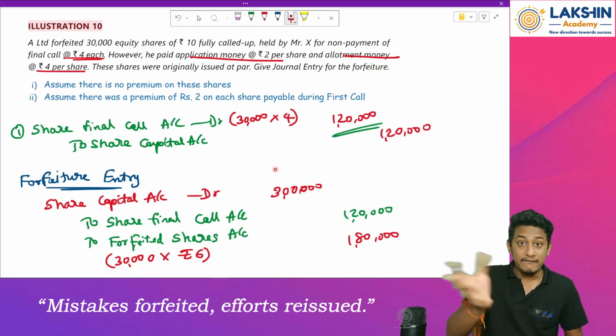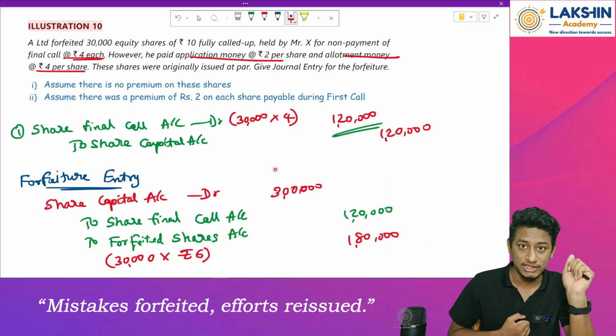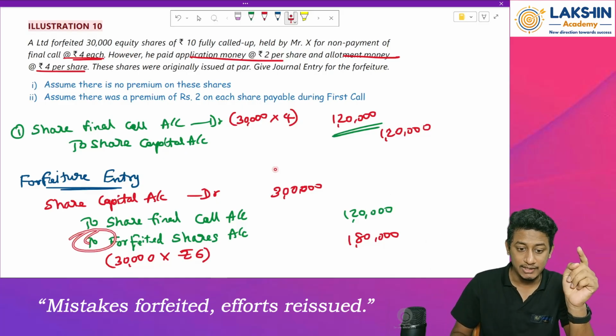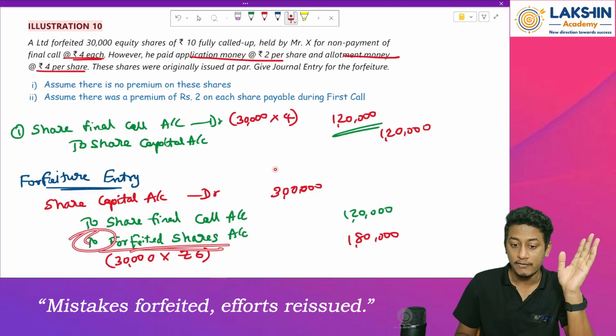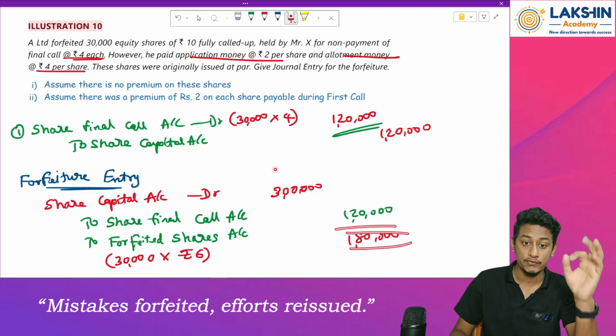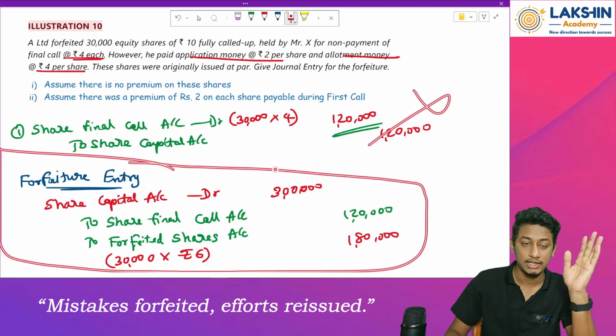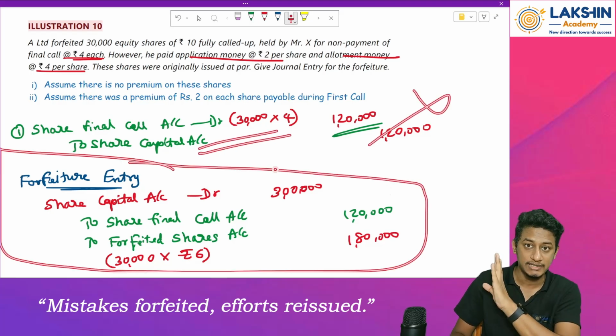So that means we have some money, but we need not give anything to him. So that means it's an income for the company, right? Whenever income increases, we will create the account. So I have created the forfeited shares account. Clear with this? This is how you pass the entry for the forfeiture. This entry will be the entry for forfeiture, not this. Clear? This entry we have already dealt with in the previous cases, right?